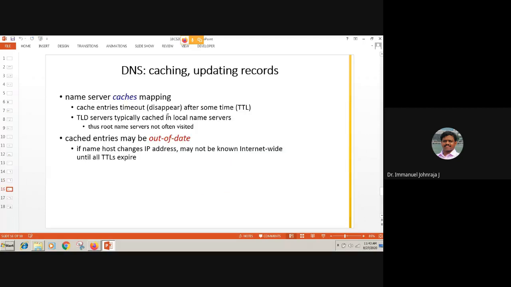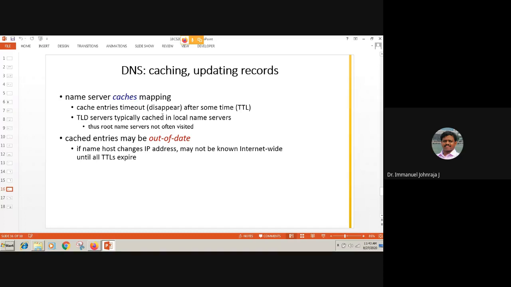Okay, I'll wind up with another 2-3 slides. The second topic, when you talk about DNS, is caching. I still remember one of your friends asked a question when I demonstrated. He looked at the TTL field of the DNS record and he made a request. So what is that TTL field in the DNS record? And I responded to him as well. Okay, that comes here. When you talk about DNS, it caches the mapping.